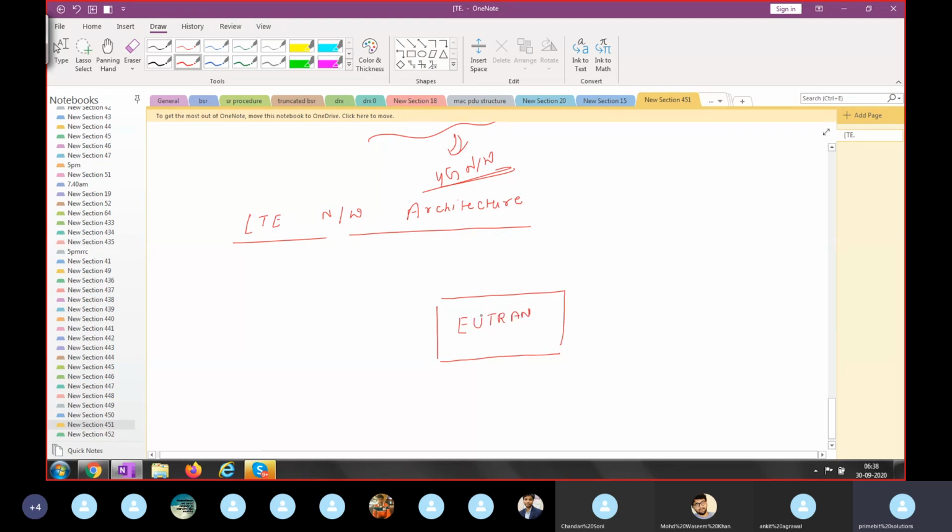So we have seen the RAN evolution: GERAN, UTRAN, now it's E-UTRAN. Your handset, meaning the UE, will communicate with the E-UTRAN, and the core network is known here as EPC, Evolved Packet Core.